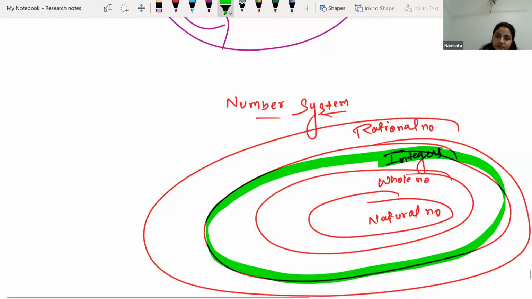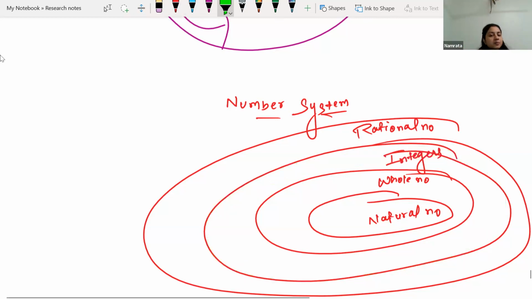So you can just keep this picture and draw it in your copy. Whenever you get confused while doing fill in the blanks or true false questions, you can get back to this picture. Or you can also understand rational numbers that way: rational numbers are numbers which can be written in the form of p by q, where p and q both are integers, but q must not be 0.